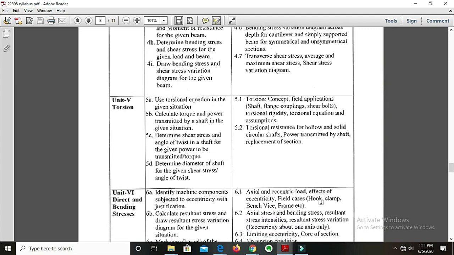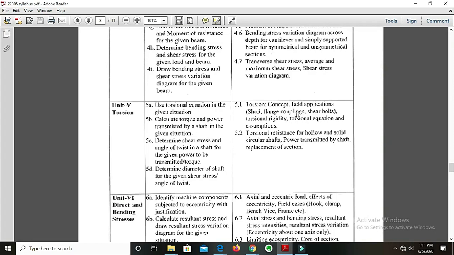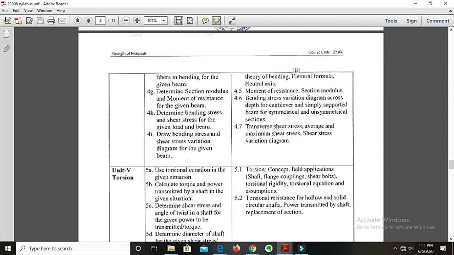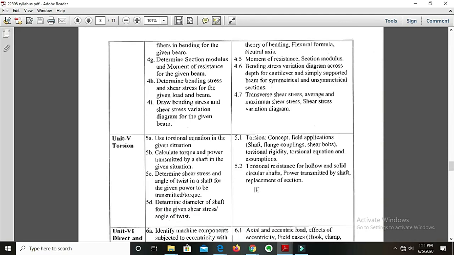Okay, in torsion we are going to see the concept of torsion, the field examples like shaft, flange coupling, shear bolts, etc. Then we are going to see what is torsional rigidity. Then we are going to see the torsional equation. The torsional equation, remember, as I have earlier told you about the flexural formula in the fourth topic, is somewhat like the flexural formula. Okay, and the assumptions under torsion we are going to see in the fifth topic.